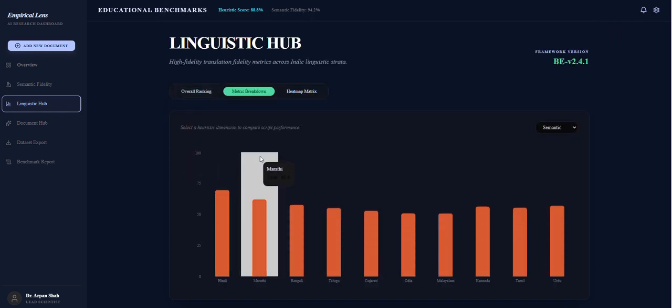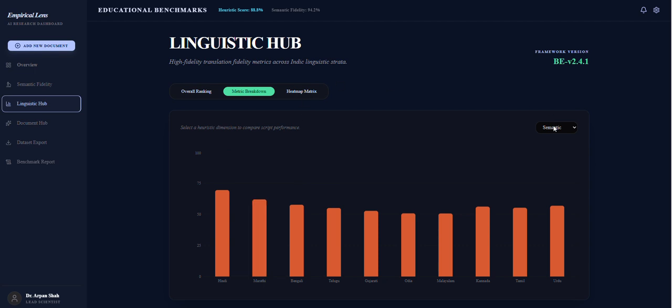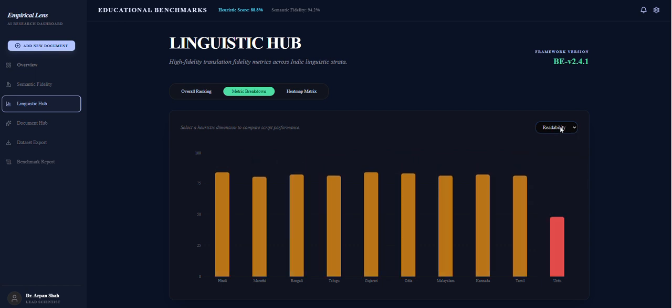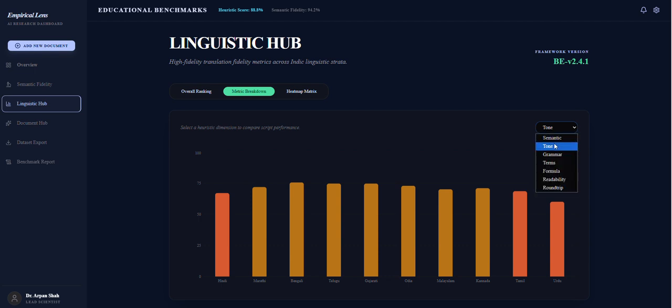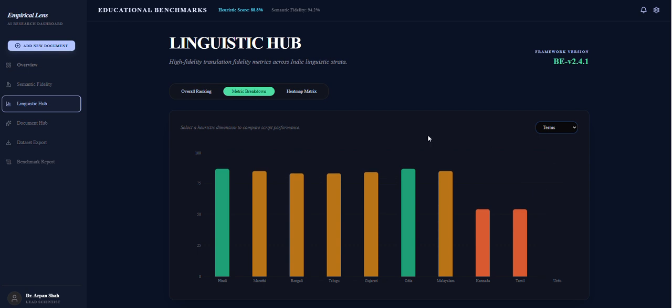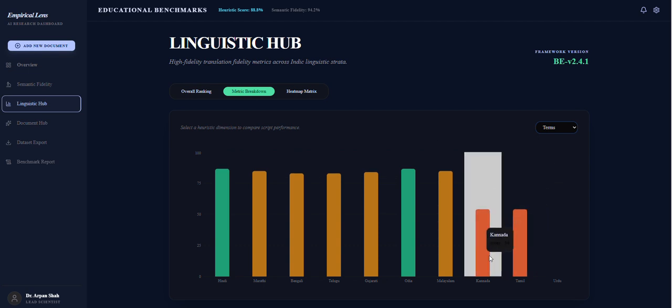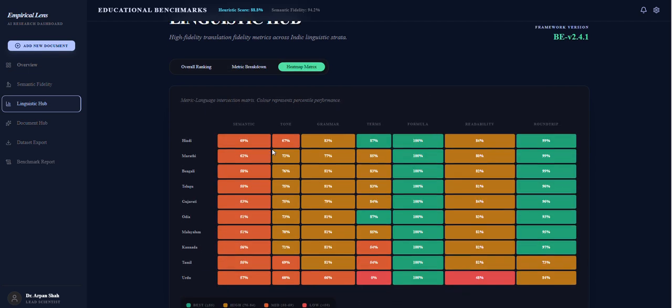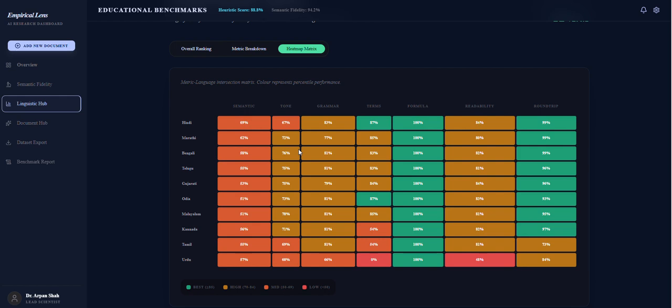Now when we move towards the metric breakdown of each and every feature, here we can see how well it has worked in the particular languages. The trend we get is that the worst performing language among them all is Urdu, which is performing worse in almost all of the parameters. And Kannada is also performing badly when we are talking about scientific terms. This is a heat map matrix defining the same things among the different languages.